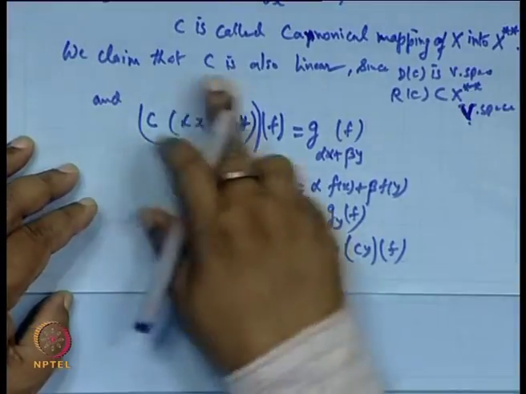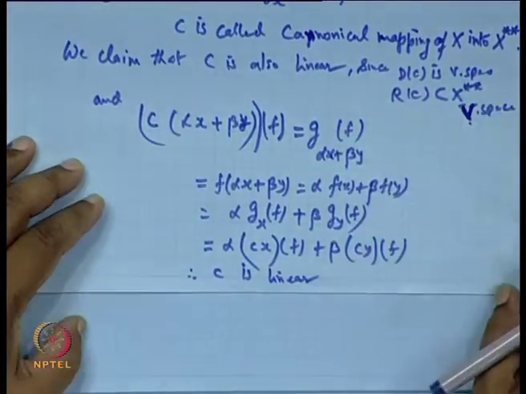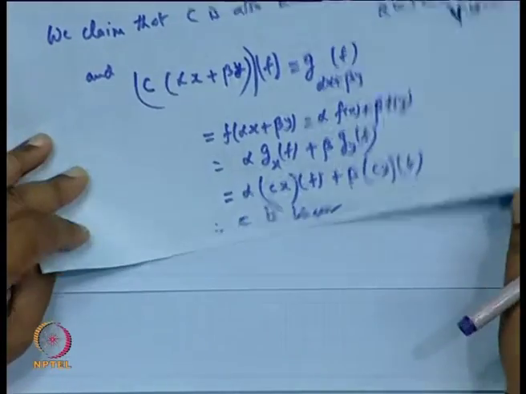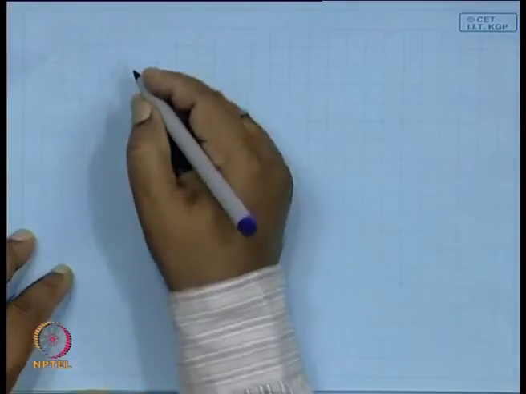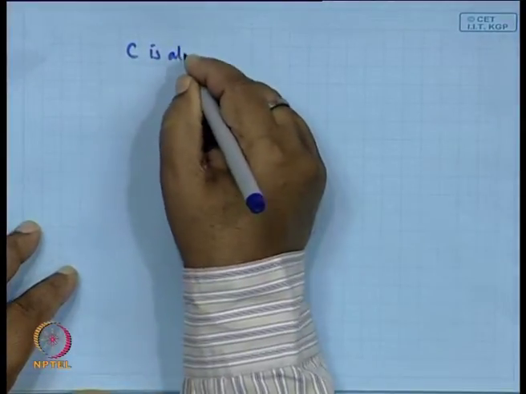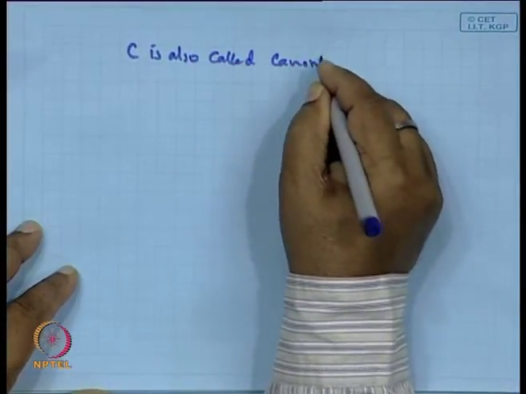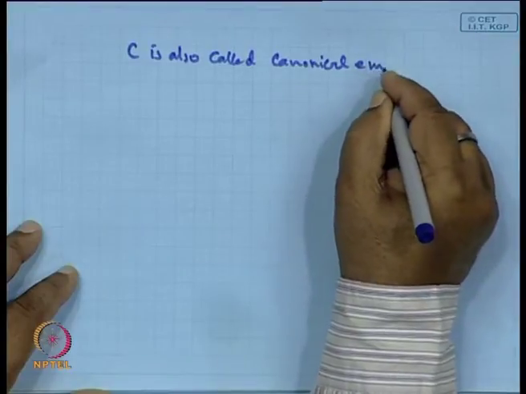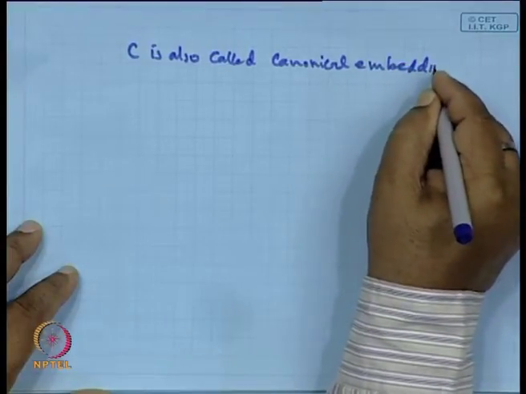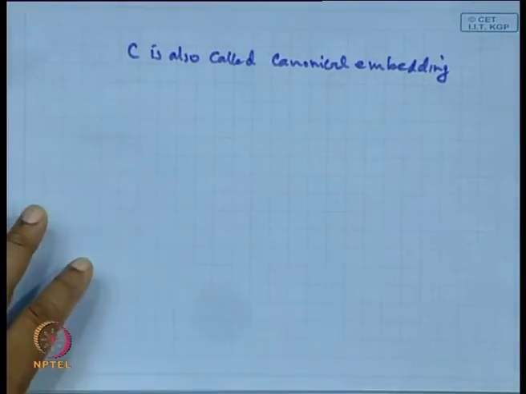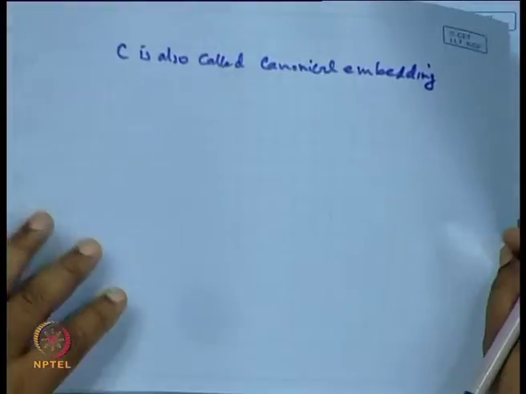This C, which we have called the canonical mapping, we also call the canonical embedding of X into X double star.